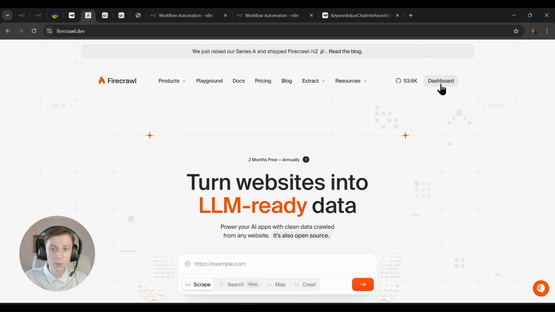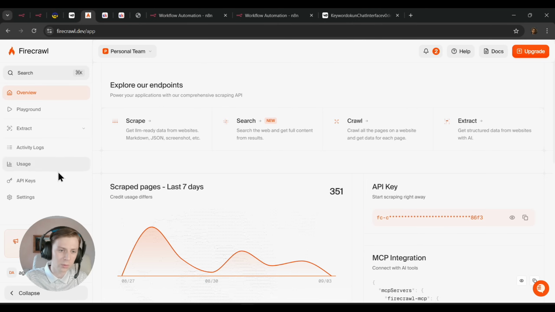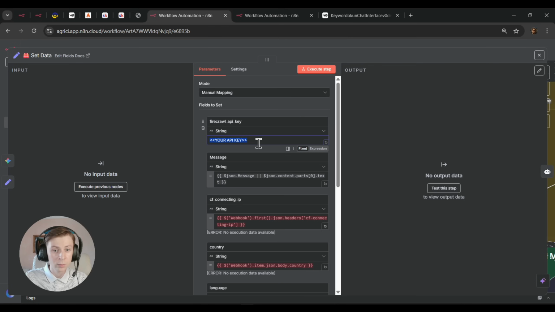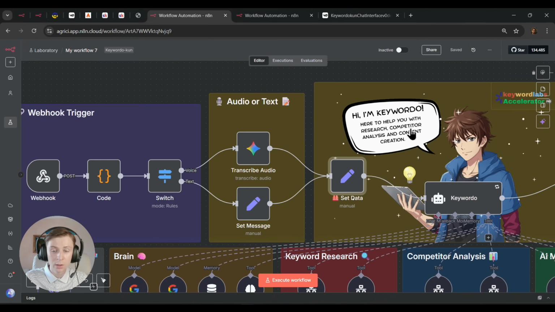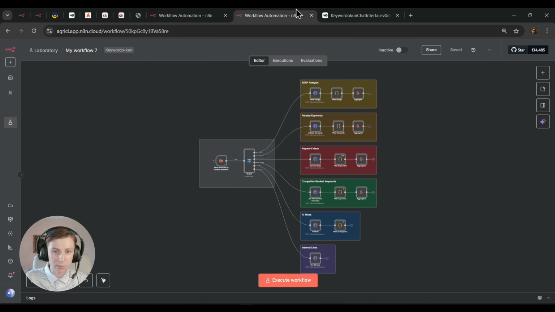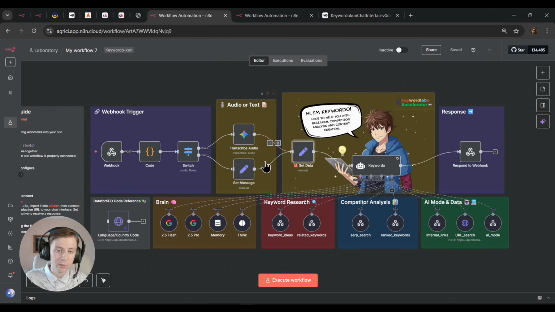So we're going to go to Firecrawl. We're going to go to dashboard, sign in, sign up, go to dashboard, press in API keys. Here you're going to have your API key, just copy it, go back to your workflow, paste it here, done. That's all we need to do here. And okay, let's test out how everything works out so far. Vue0 is still working here, okay.